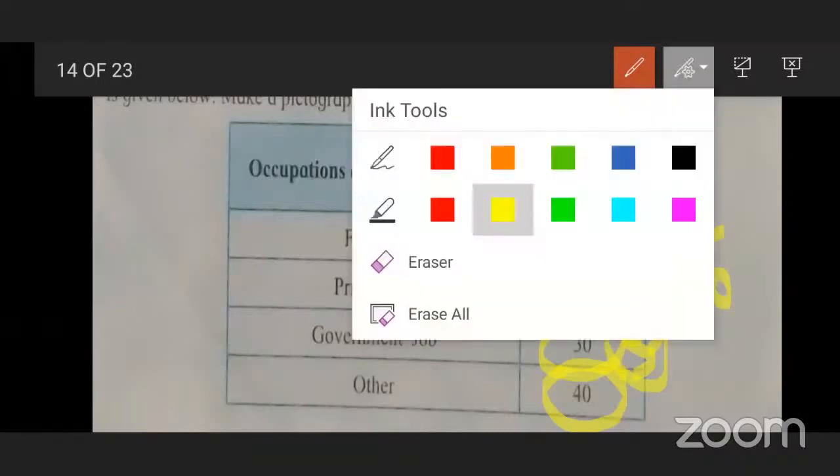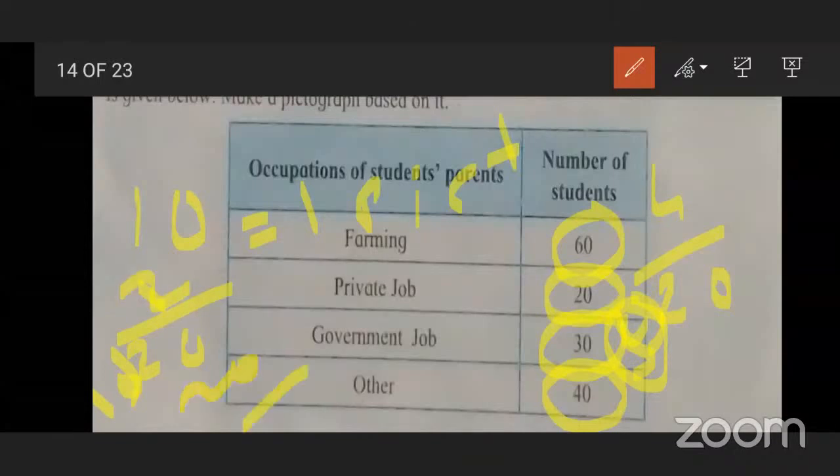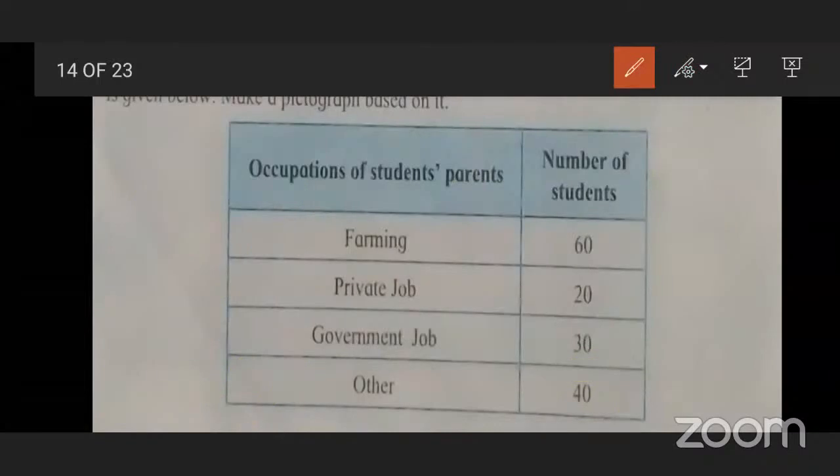But when we take 10 for one picture, 20 divided by 10 means we have to draw only 2 smileys. When we take one picture as 5, we draw 4 smileys. So 10 is better for you. That is why here we take one picture scale as 10.